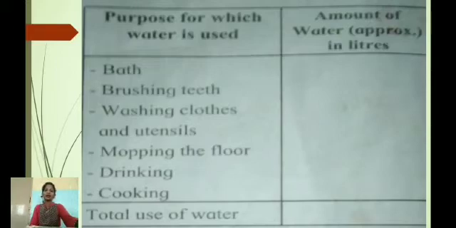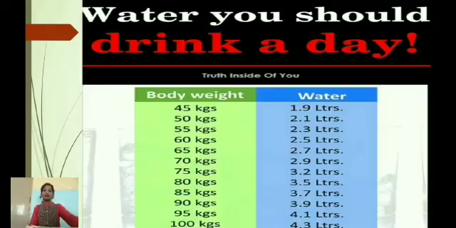So children, from this activity, what did we learn? We learnt that it is impossible for us to spend even a single day without water. For the smooth functioning of our body, we need to drink 3 to 4 liters of water daily. The amount of water needed for every organism depends on the size of their body.